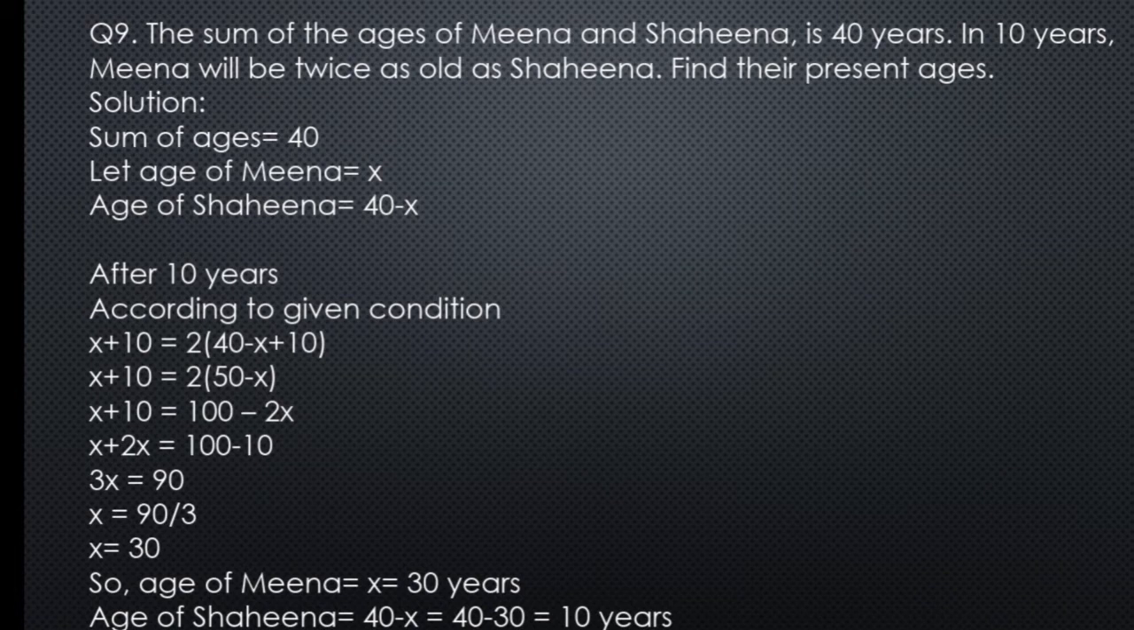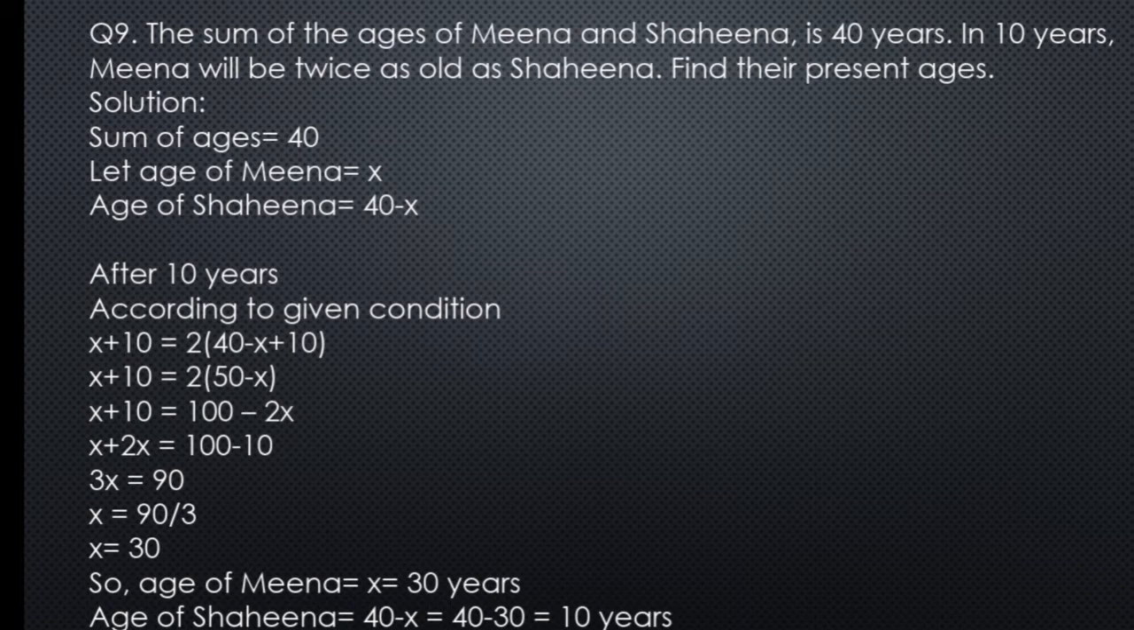Now shift this 2x towards the left hand side and it will be plus 2x, and shift this 10 towards the right hand side and it will be subtracted from 100. Now x plus 2x will be 3x, and when we subtract 10 from 100 it becomes 90. Now 3 is being multiplied with x on the left hand side, shift it towards the right hand side, and then 90 by 3 equals 30, after cancellation.